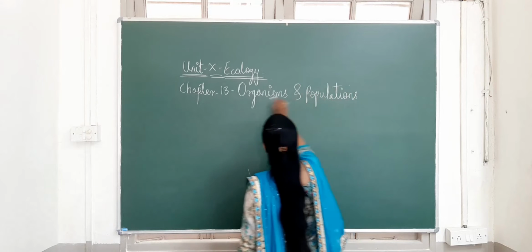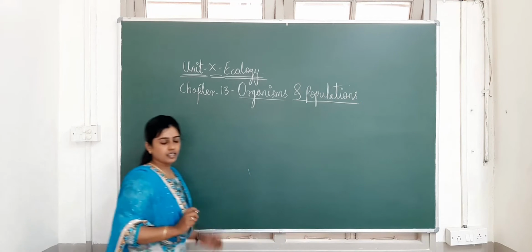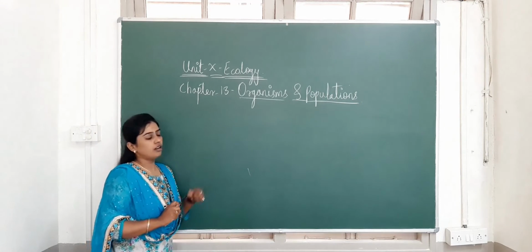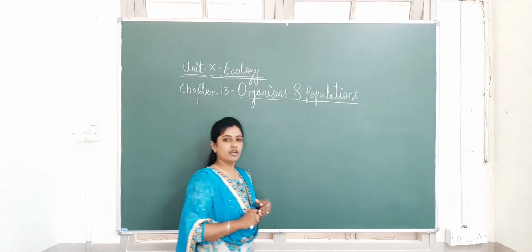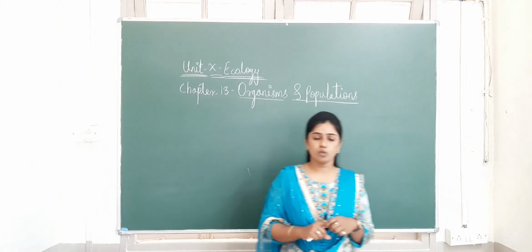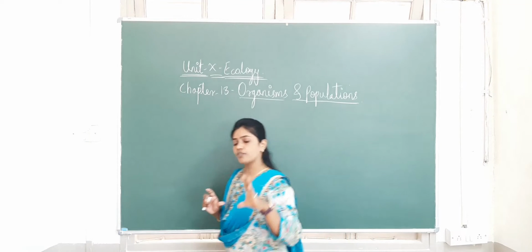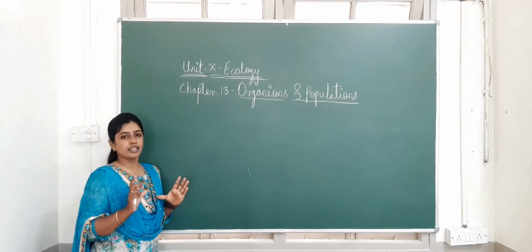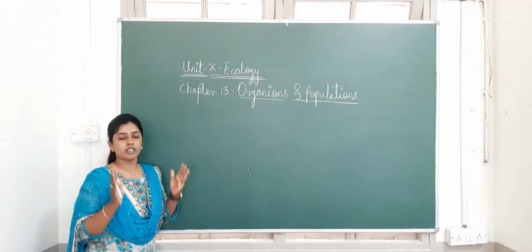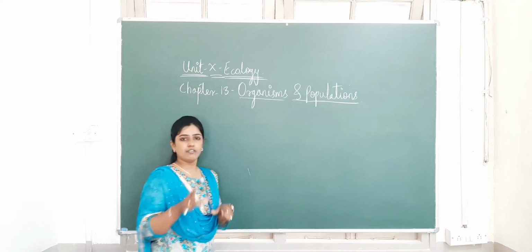Okay. So listen, I told you a total of 4 chapters are there in this ecology. The first one is organisms and population. The second chapter is the ecosystem. The third one is biodiversity, and the fourth one is environmental issues. Whenever we see the names of all these chapters, we can see that in this unit the study is about the organisms, about the population, and about the area where they live, meaning the environment.